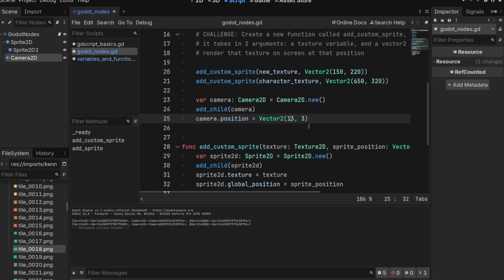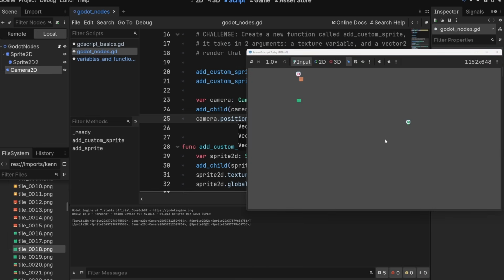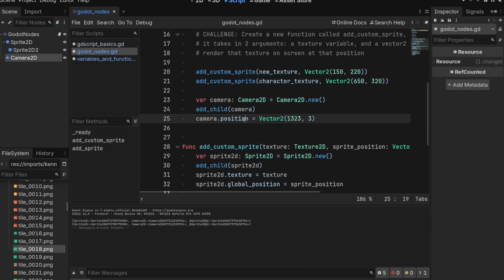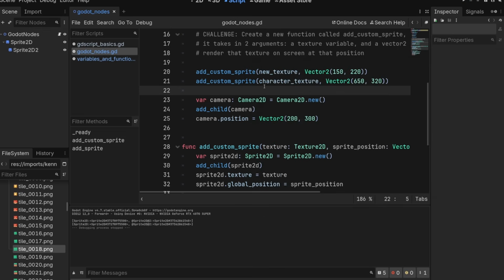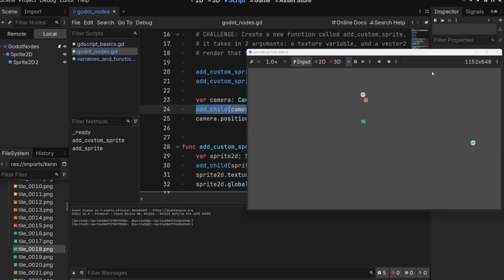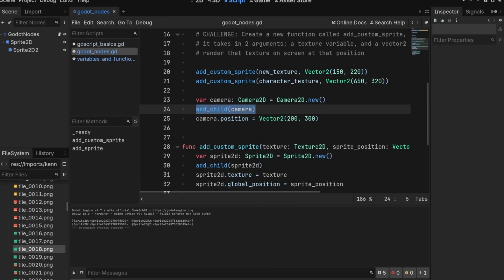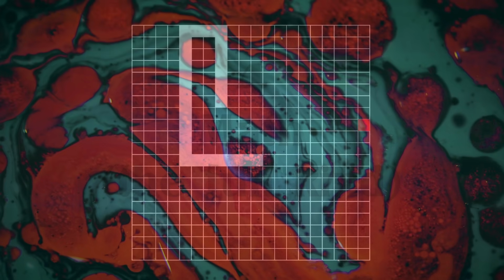If you put multiple cameras in the scene, I think it will default to using whatever the first camera in the hierarchy is. So this won't do anything. But if we remove this camera and run this, we're going to be somewhere where there aren't any sprites to look at here. And just remember, if this isn't working, make sure you've added it as a child to something in your scene, or else Godot will not use it as a camera. Okay, terrific. Let's move on to math.